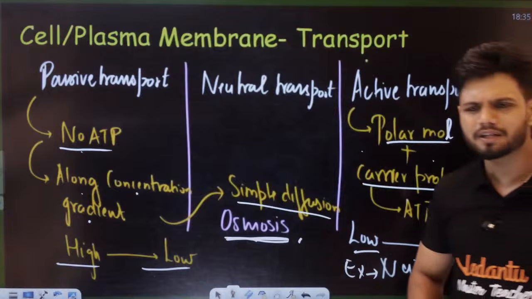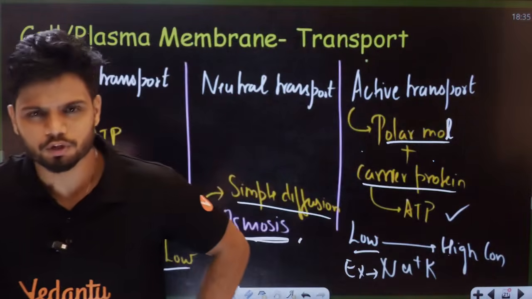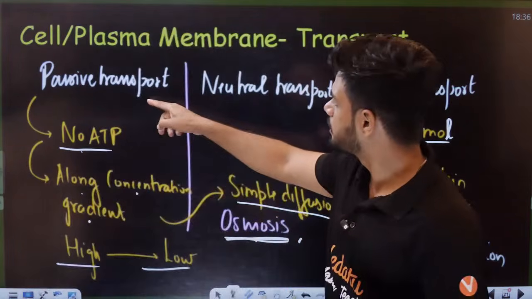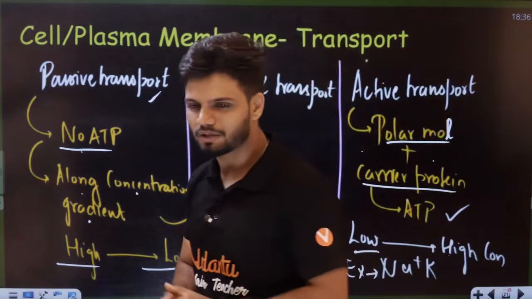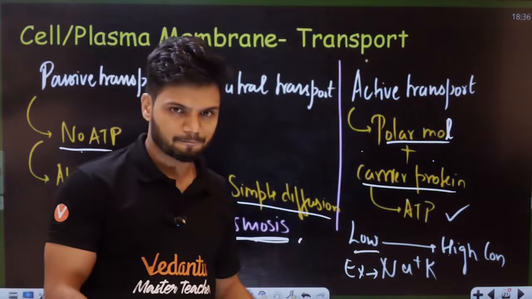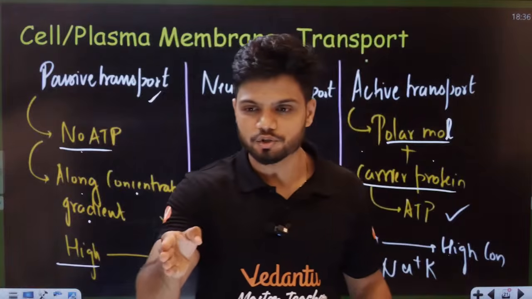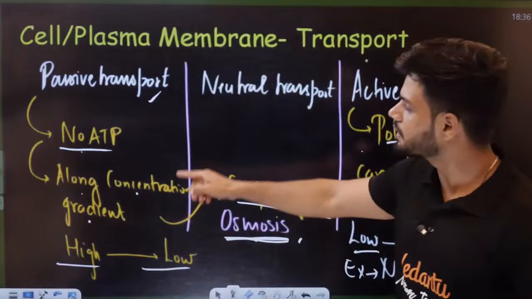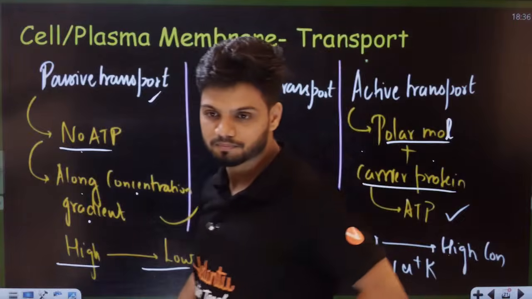Then how do you think water can enter inside? Water is a polar molecule, students. But water undergoes passive transport. How? See, I told you just now, polar molecules cannot enter inside. And you also know water is a polar molecule. Then how do you think water undergoes passive transport, that is diffusion, in diffusion, students?